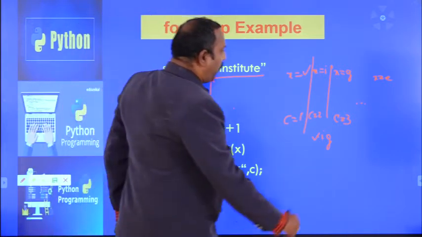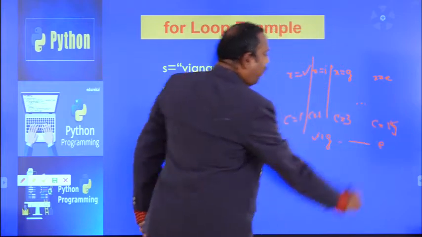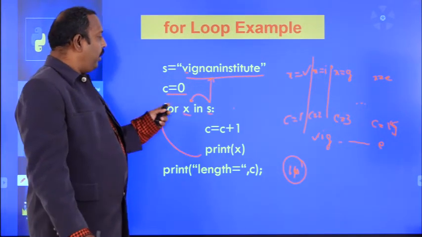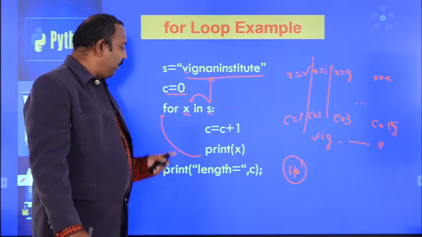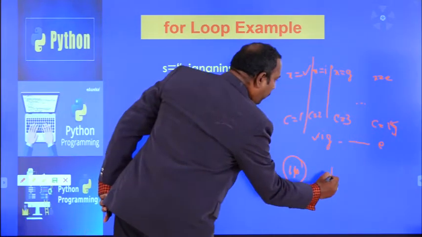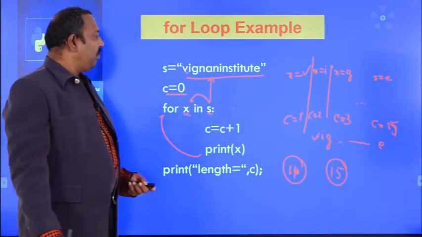C equal to C plus 1. That means C will become 15, and C will be printed, and again it will go to the loop. Last item is reached, so come out of the for loop, and C equal to length of the C means it will print the output 15. So this is the execution of the for loop.